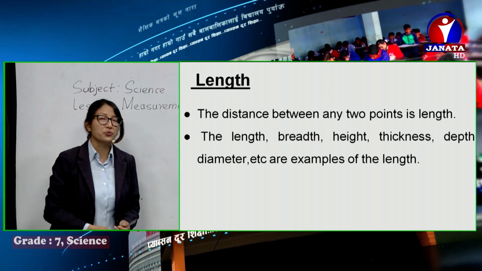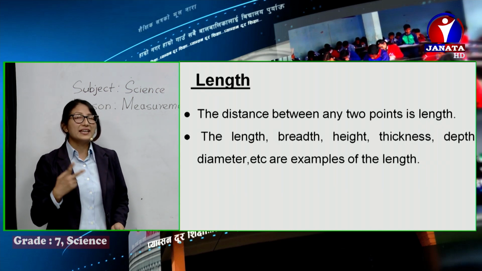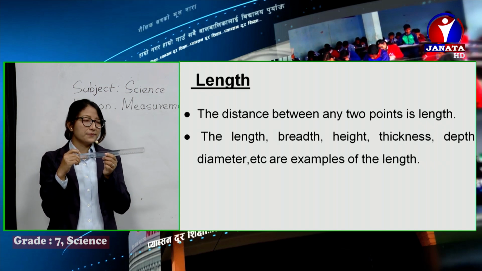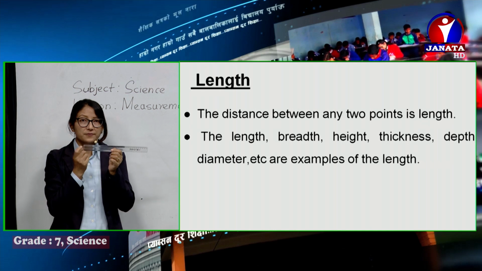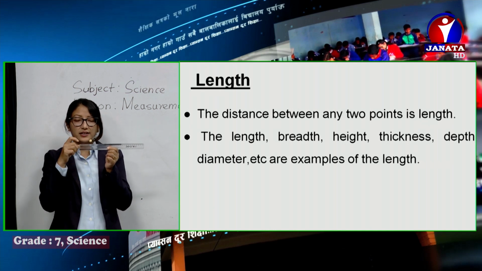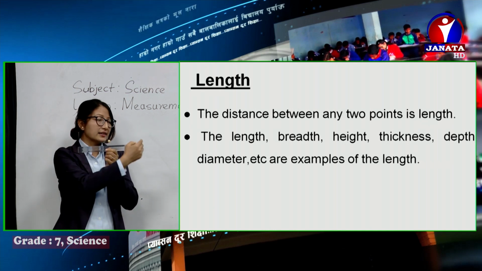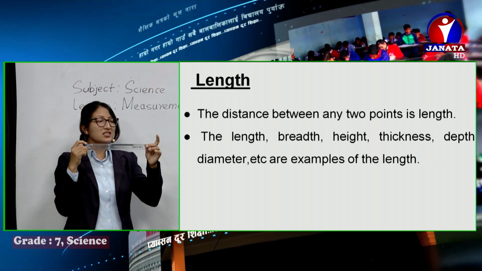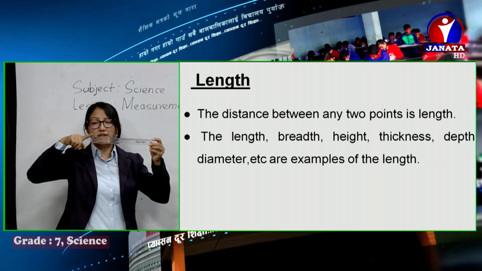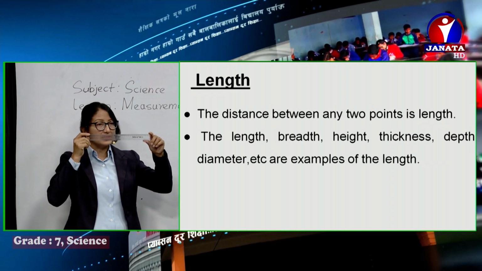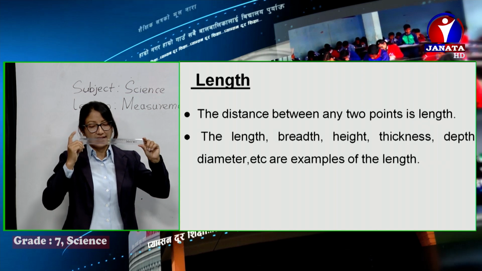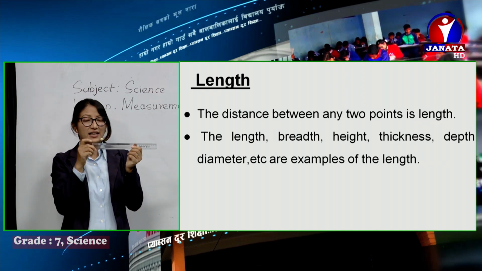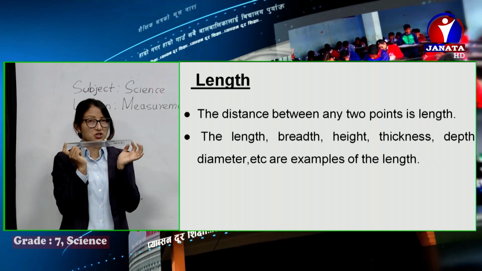Length, as we all know, is the gap between any 2 points. In the previous class we discussed that the distance between any 2 points is called length. Like a scale is here. Here we can see the units written, the numbers, the reading. It's 0 centimeter on one side and 30 on the other side. So the gap from this end to this end is called length, the length of the scale. We can say it's a 30 centimeter long scale.